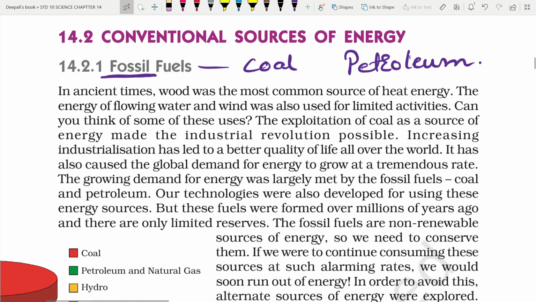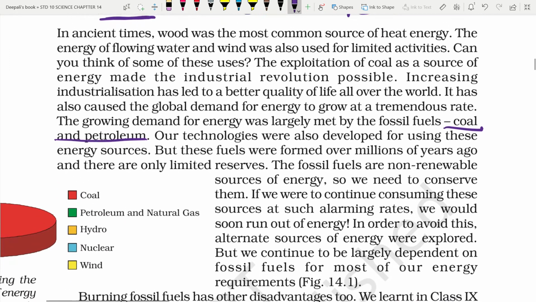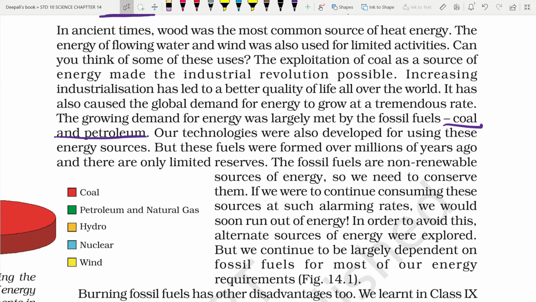The growing demand for energy was largely met by the fossil fuels, coal and petroleum. Our technologies were also developed for using these energy sources, but these fuels were formed over millions of years and there are only limited reserves.